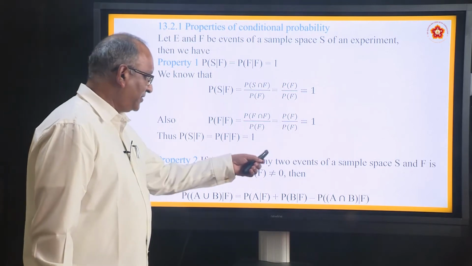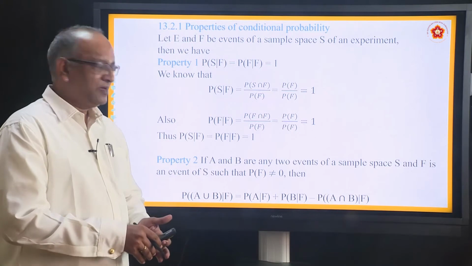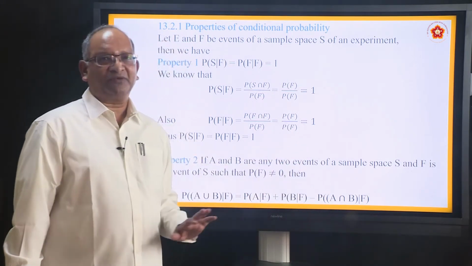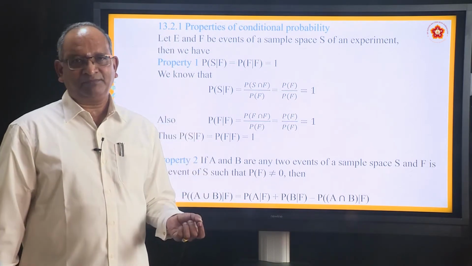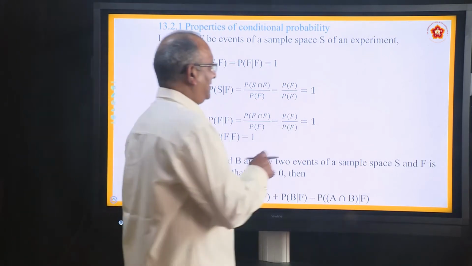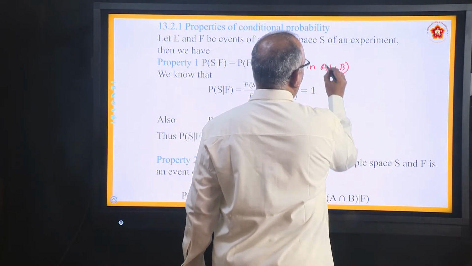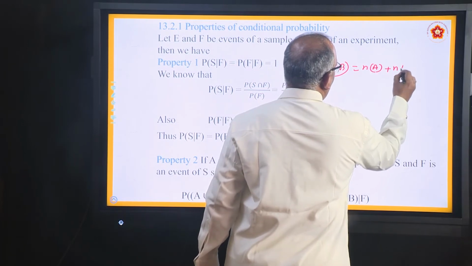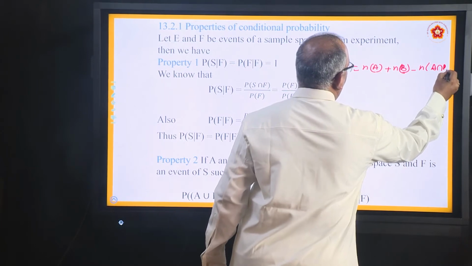Probability of A union B when F has already occurred is given by P(A/F) plus P(B/F) minus P(A intersection B / F). In very simple terms, if you go back to set theory, you have studied that if A and B are two sets, then n(A union B) is equal to n(A) plus n(B) minus n(A intersection B).